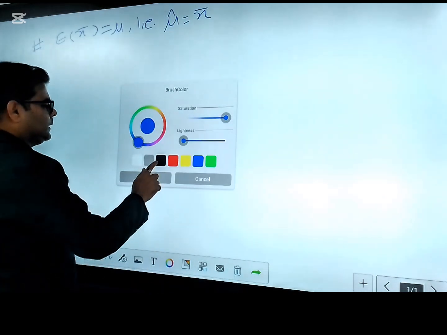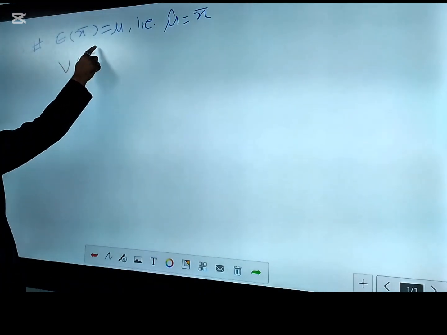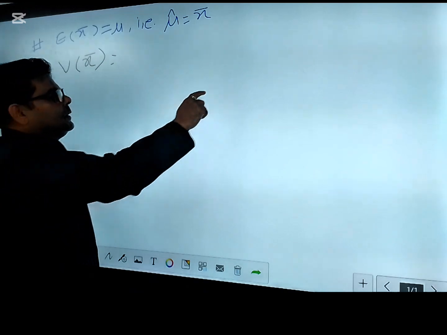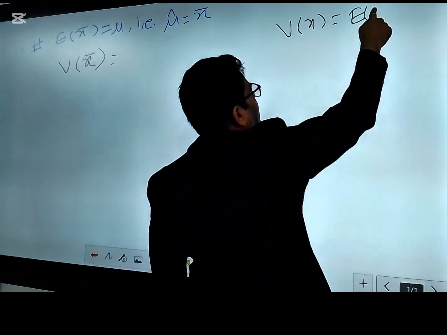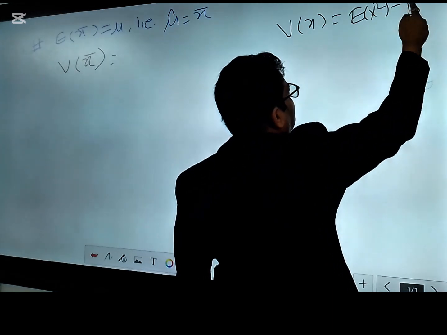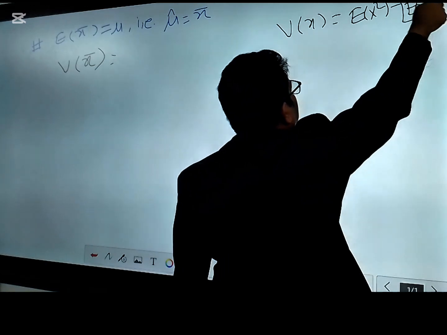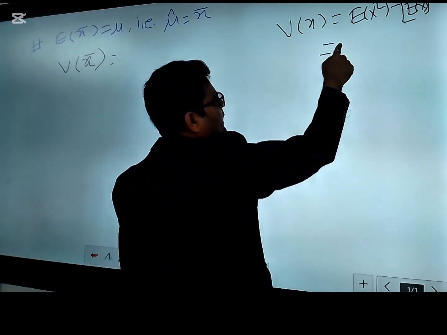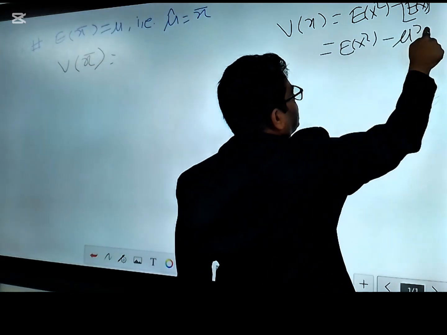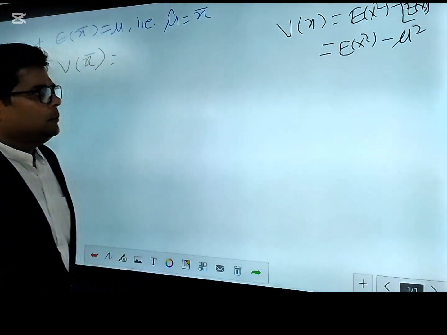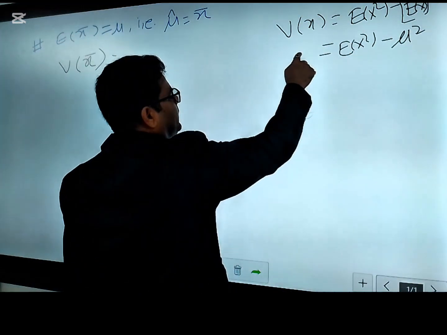Now let's talk about the variance of x bar. What happens here? You know that the variance of x equals expectation of x square minus expectation of x whole square. Yes, and this can also be written as expectation of x square minus mu square, because expectation of x is mu. Okay, and this term is represented by sigma square.